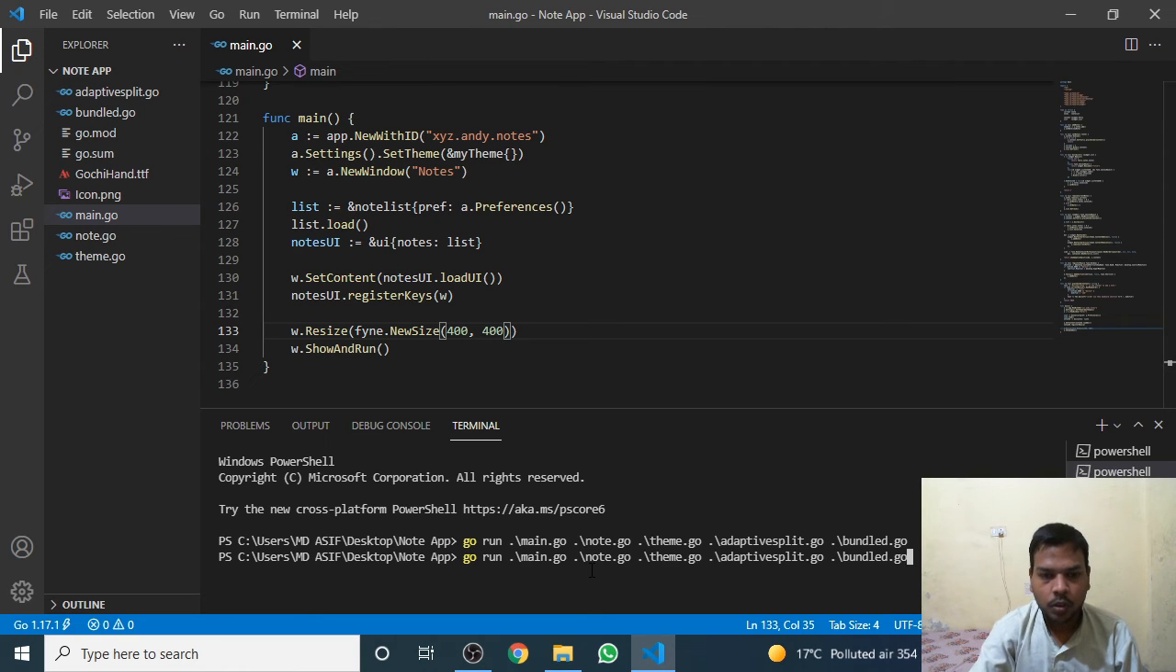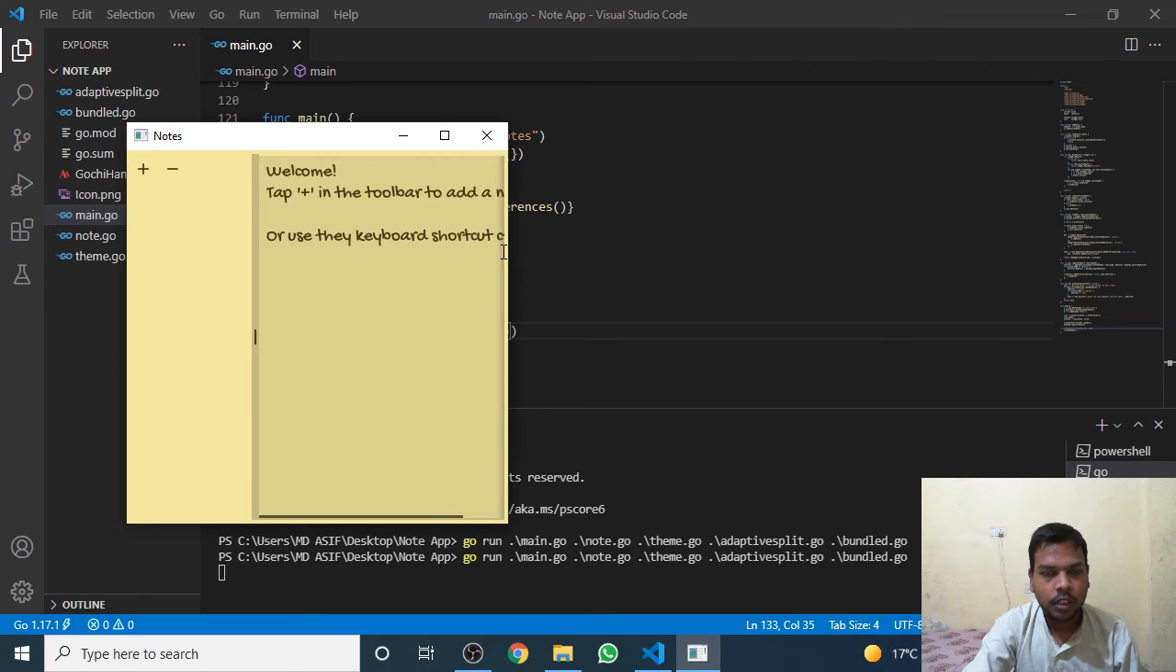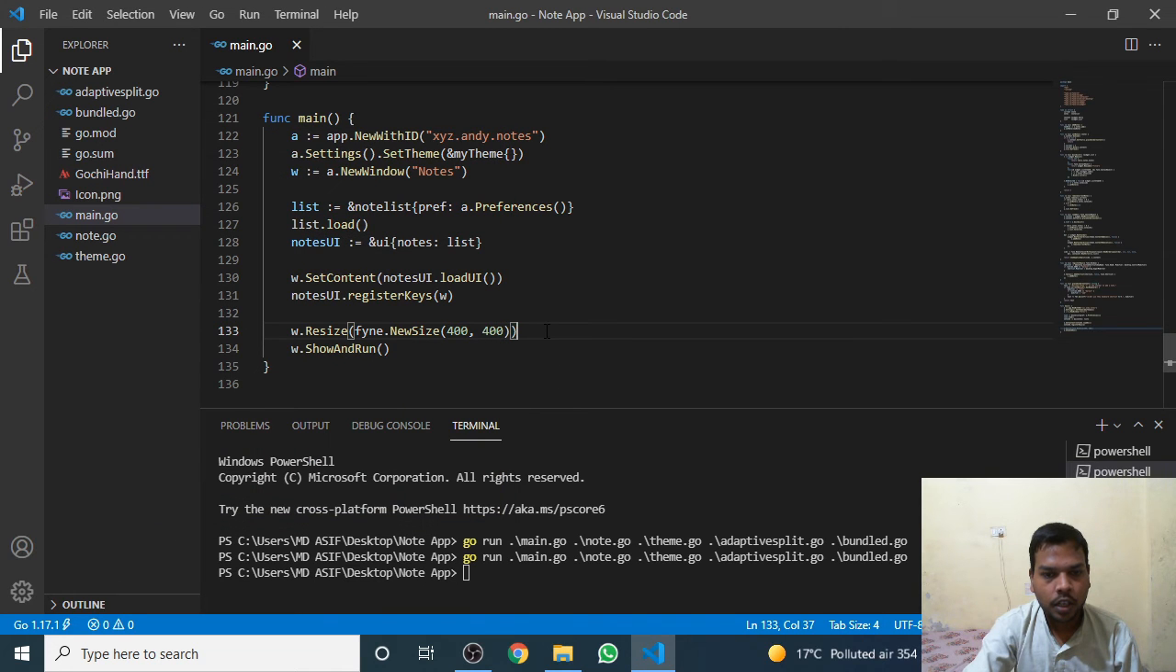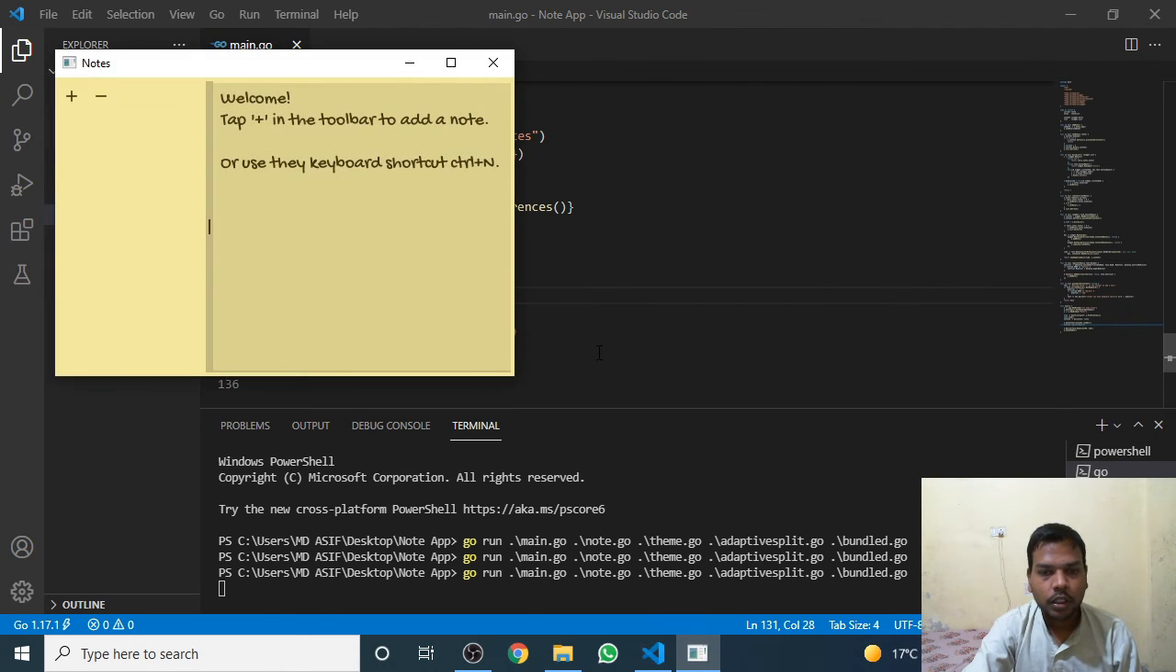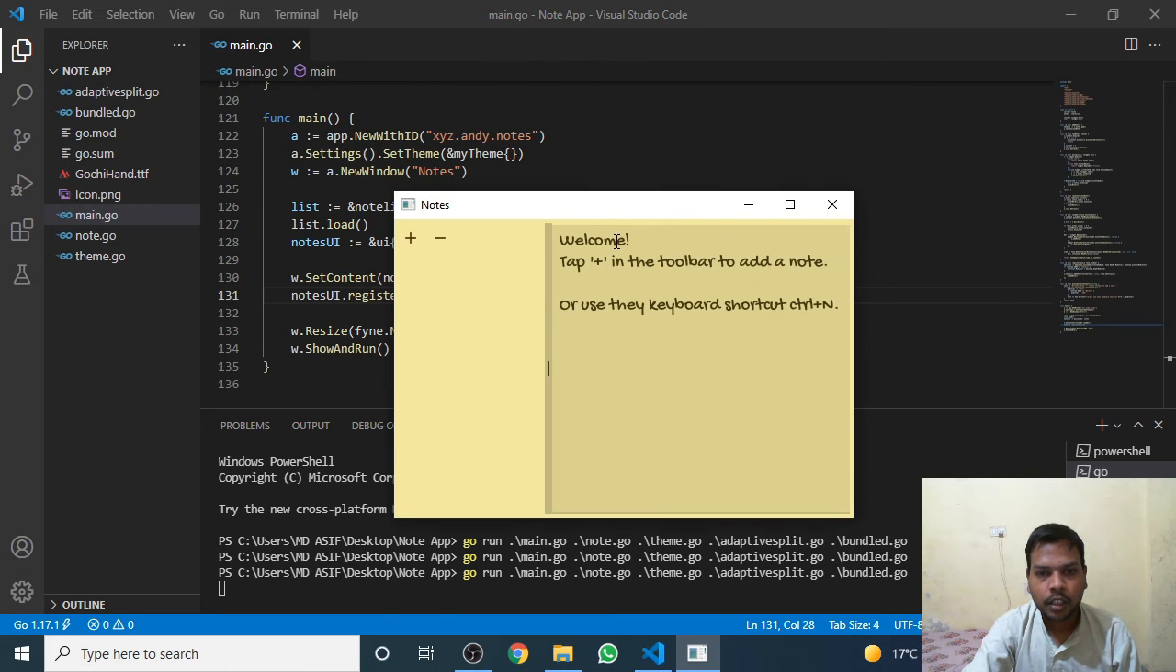Now run the code. Its length got increased, but breadth remains the same, so I need more width, like 500. Now I think it will work. Okay, now it's showing perfectly.